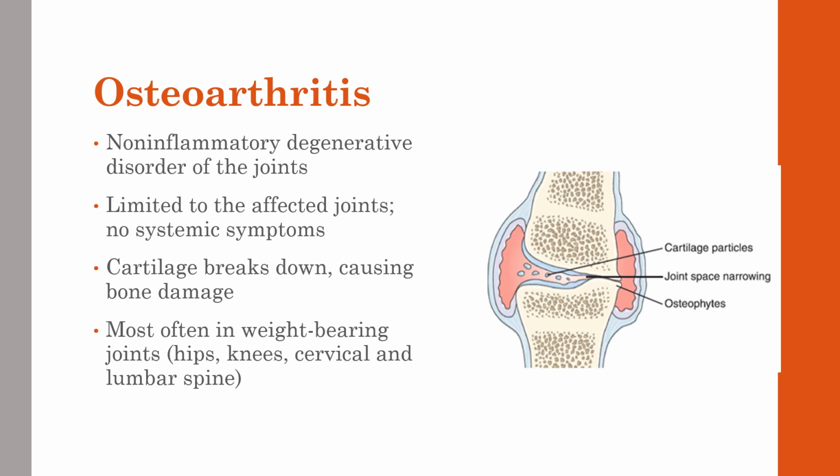In osteoarthritis, articular cartilage breaks down, leading to progressive damage to the underlying bone. Over time, that damaged bone will form osteophytes, or bone spurs, that protrude into the joint space. These osteophytes narrow the joint space and cause decreased joint movement and potentially more damage. Osteoarthritis often affects the weight-bearing joints like the hips, knees, cervical, and lumbar spine.